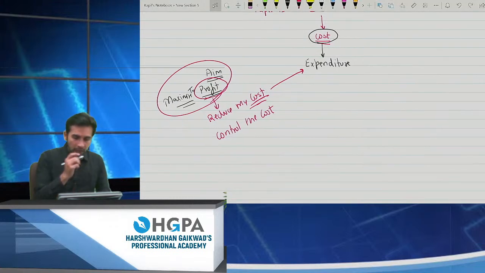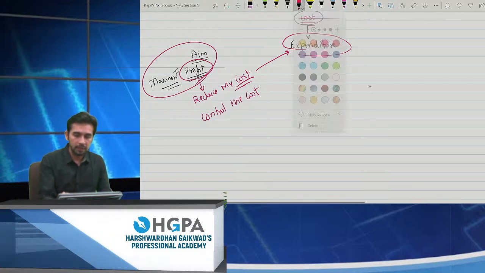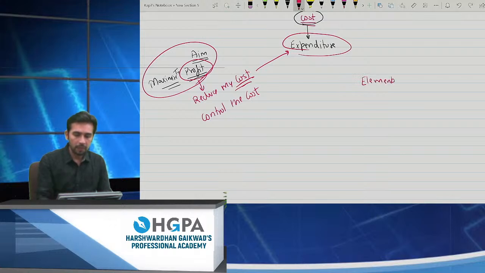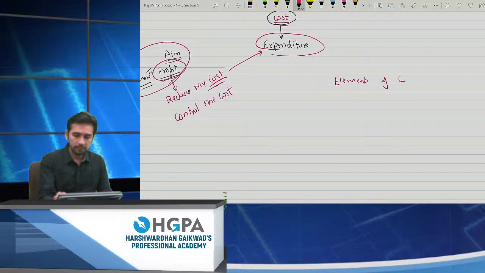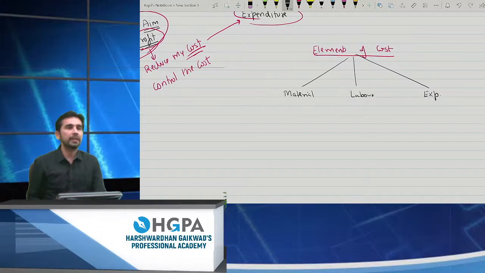Okay. Now if I tell you, this is the expenditure. In the basic levels, that is in your intermediate levels, what have you learned about costing? Cost में आपने क्या क्या सीखा है? You have elements of cost. You have already learned it. What are elements of cost? Three types. First is material. Second is labor. And third is expenses. Right? Elements of cost: material, labor, and expenses.